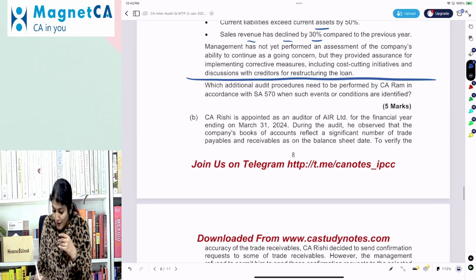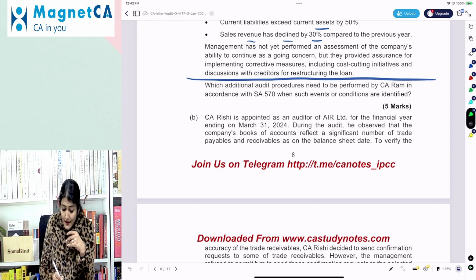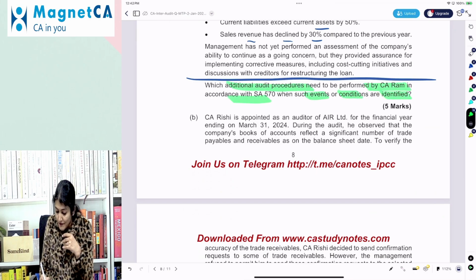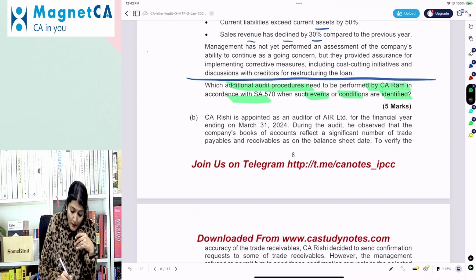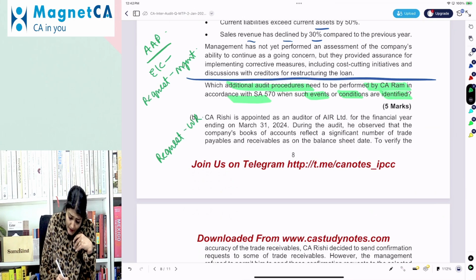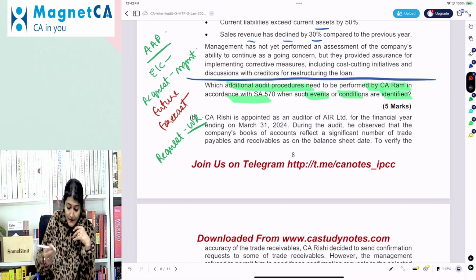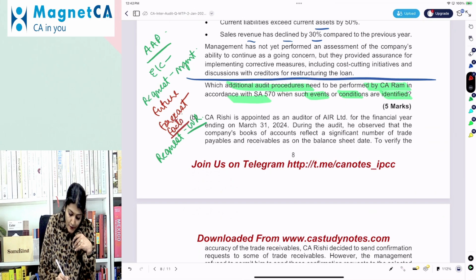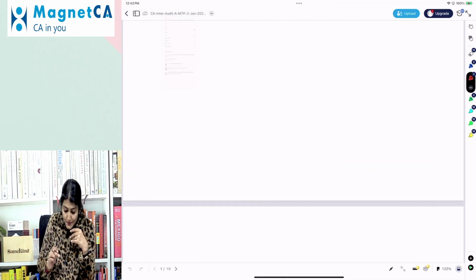Just assume we have not read any of this. Which additional audit procedures need to be performed by CA Ram in accordance with SA 570 when such events or conditions are identified? First, request the management to do the assessment. If they have not yet done the assessment, request the management to provide the written representation. Also ask the management what their plan for the future is. Based on the plan, have they prepared a forecast? You check the data and assumptions, and additional facts or information beyond the period of the management's assessment.